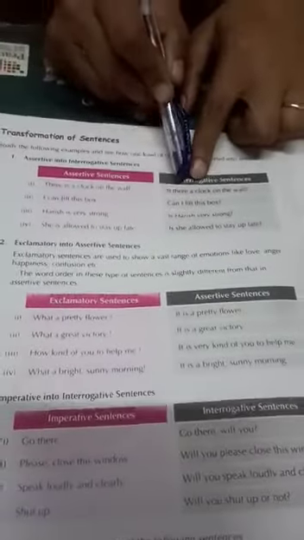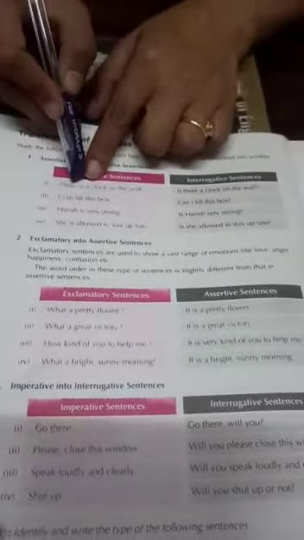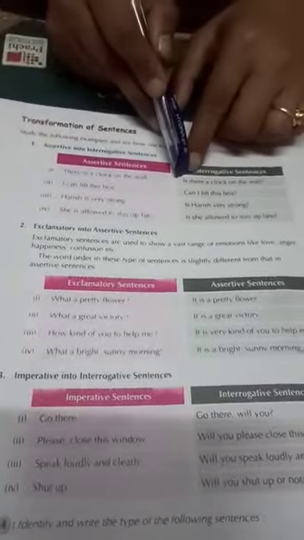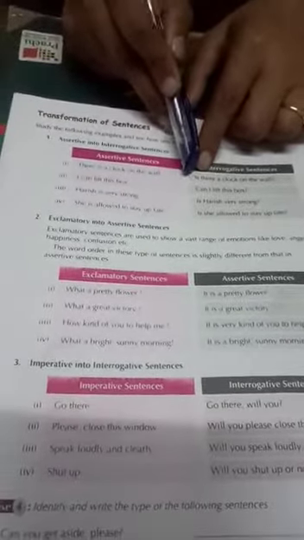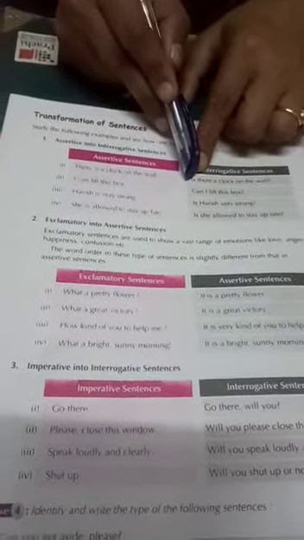Assertive sentence: There is a clock on the wall. If we want to change it into interrogative, the helping verb will come at the very first, like: Is there a clock on the wall? Points to keep in mind. Here, is was the second word, so the letter was small. But when it is coming at the very first, now it is the first word of a sentence. Now I will become capital.